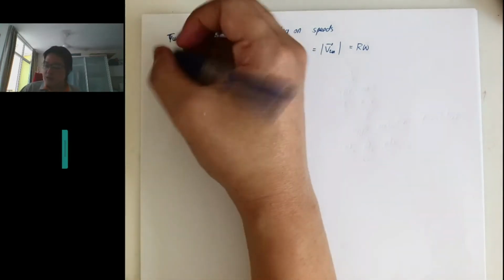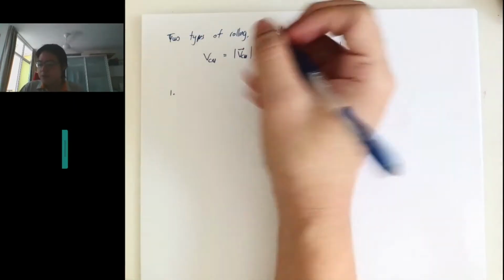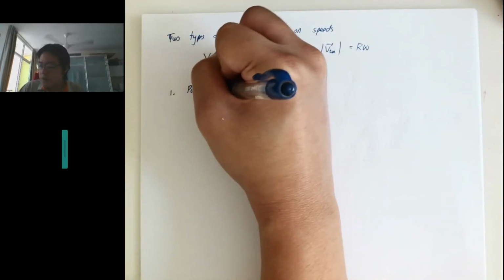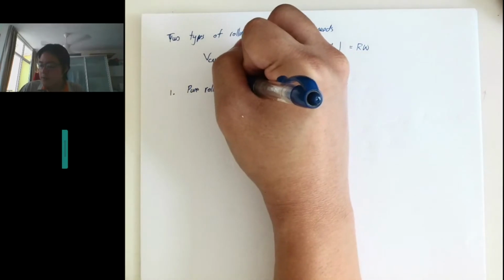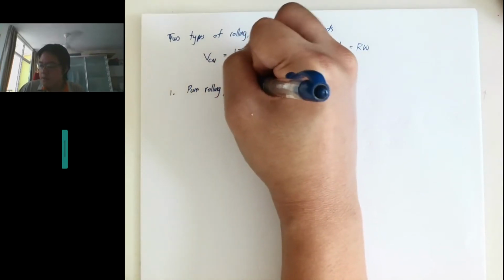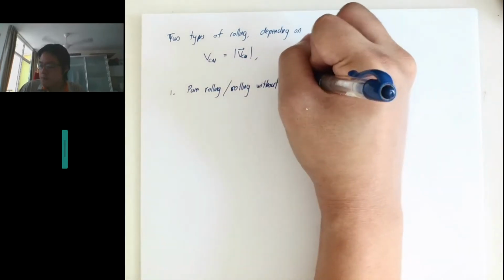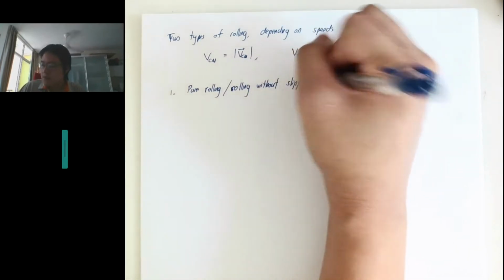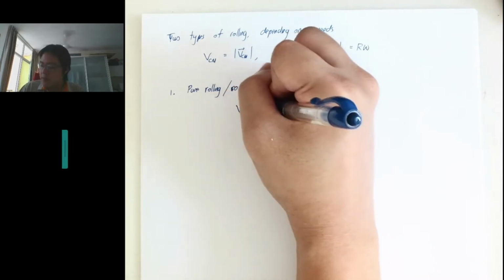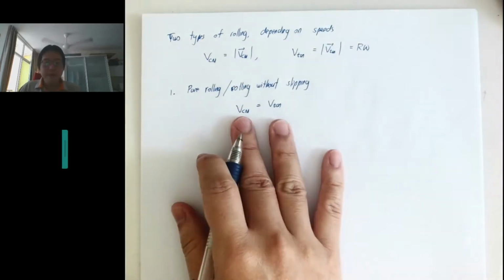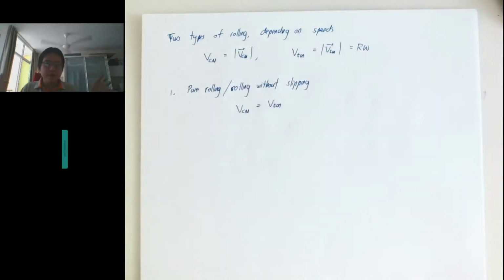There are two types of motion that we want to study. This is pure rolling, or sometimes we say rolling without slipping. This happens when the magnitude of VCM is equal to the V tangential. The magnitude, so after you take the absolute value, both are positive numbers.